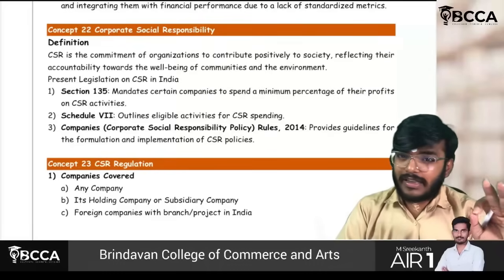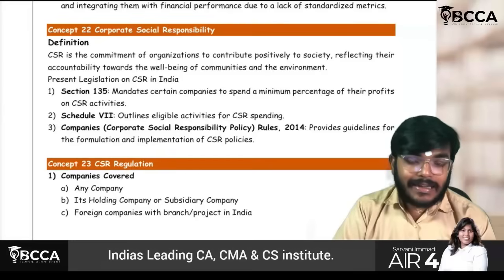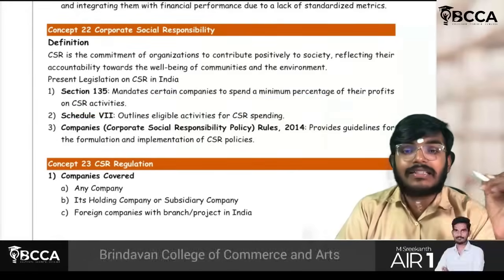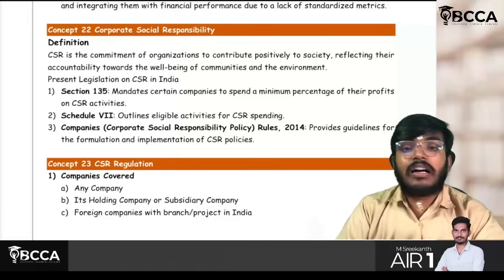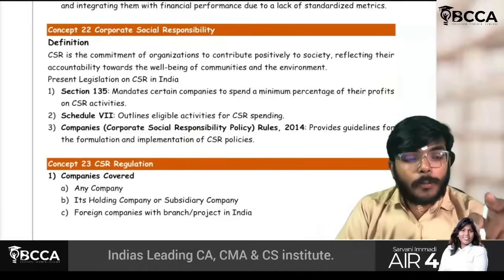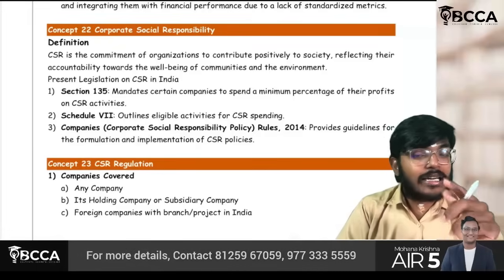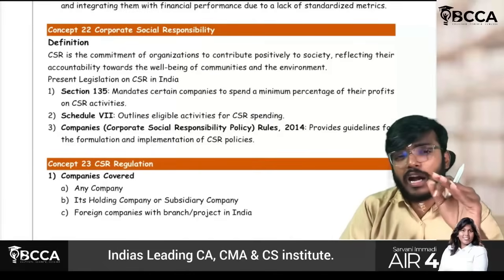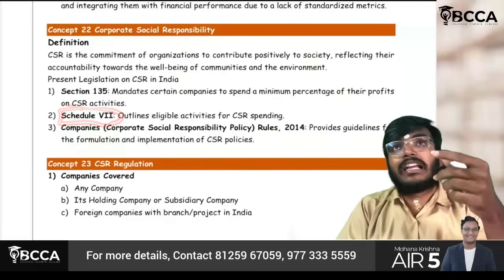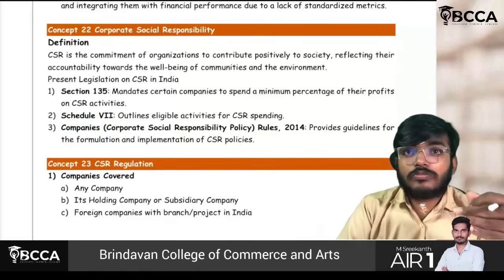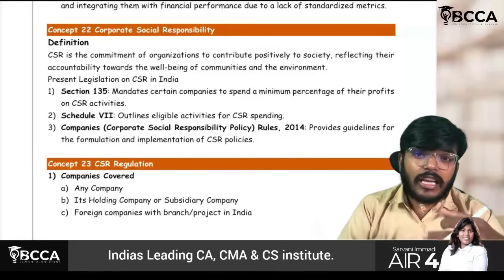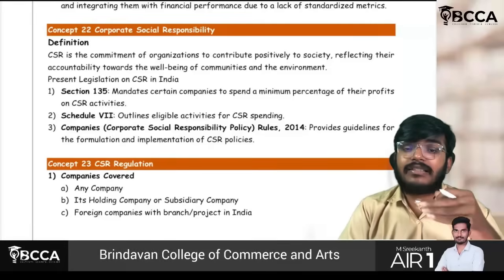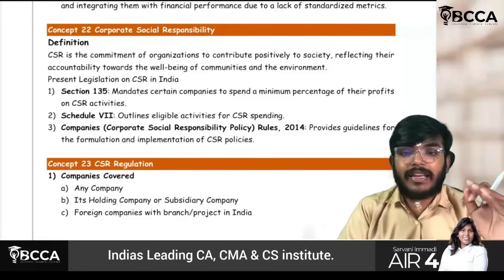Correct. So here, what they are trying to say is, we have Section 135. It mandates certain companies to spend a minimum percentage of their profits on CSR activities: 2% of the average profit of the last 3 financial years. That is the minimum amount which a company has to spend towards corporate social responsibility. And not only that, Schedule 7 prescribes a few activities, wherein if you contribute to these activities, your CSR obligation will be satisfied.